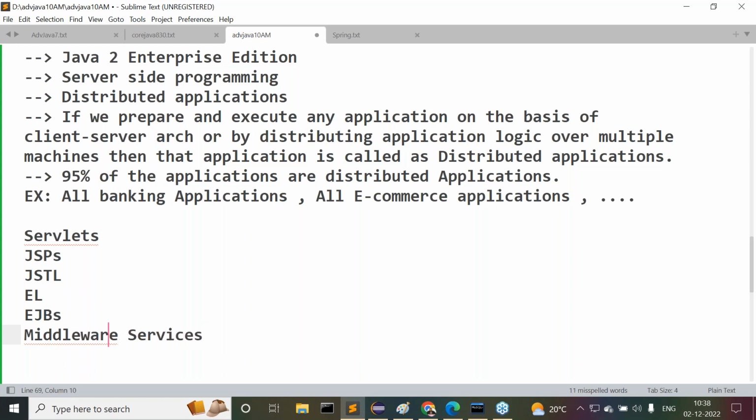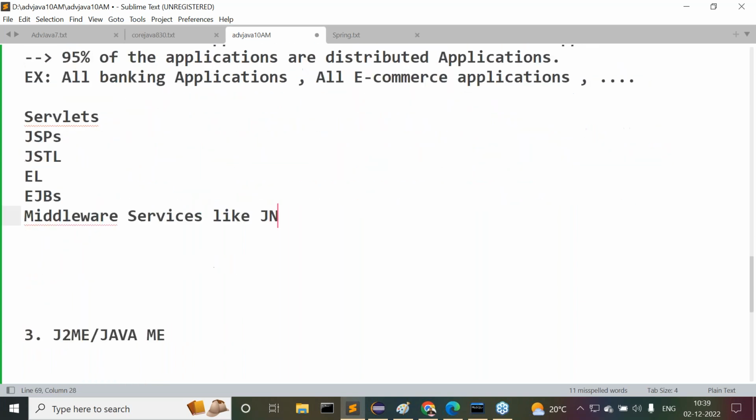Middleware services. Like what are these middleware services? Now we can understand, like what is there? JNDI. Next one is connection pooling. Actually, it's a part of JDBC, but at the same time, it is one of the middleware services. JAAS, Java Authentication and Authorization Service, security. Then after that, Java Mail. Then JMS, Java Messaging Service.